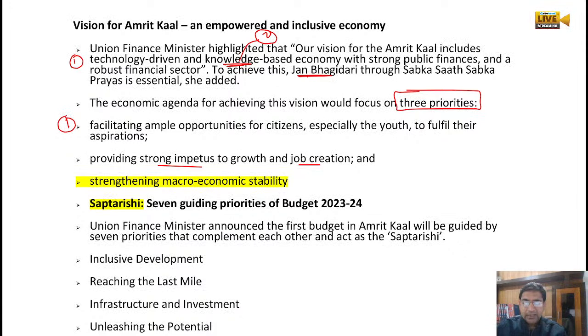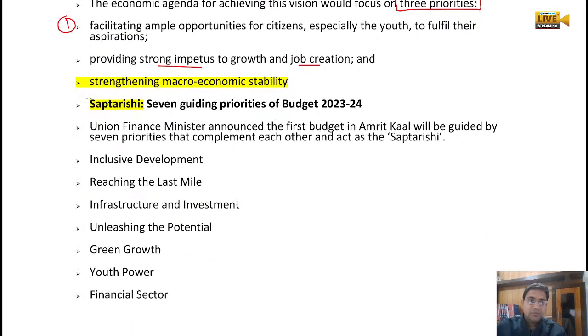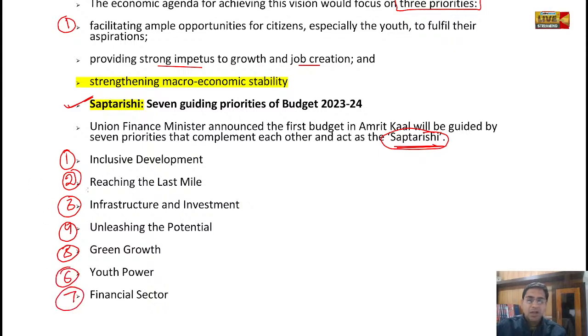Okay, and then comes the Saptarishi. This word is very important, and it has been used in the budget this year. Saptarishi are the seven guiding principles for budget 2023-2024, named after the seven star constellation Saptarishi. So what are they? Inclusive development, reaching the last mile, infrastructure and investment, unleashing the potential, green growth, youth power and financial sector. So these are the seven.